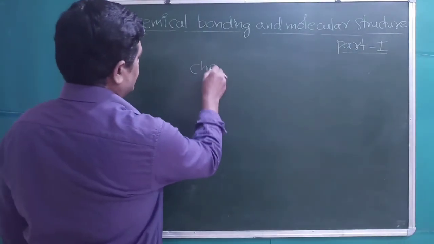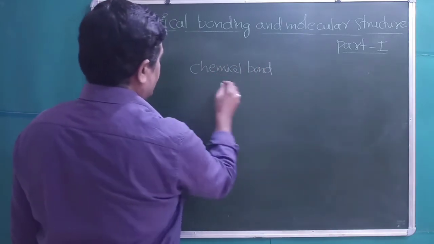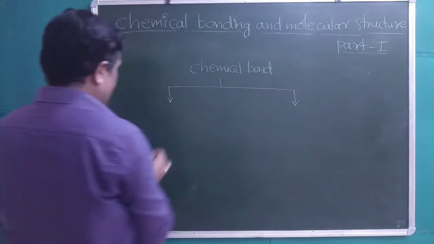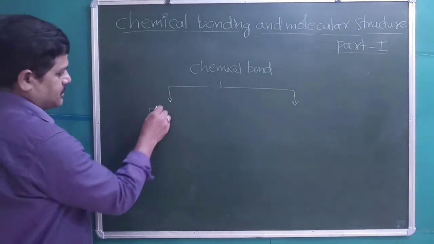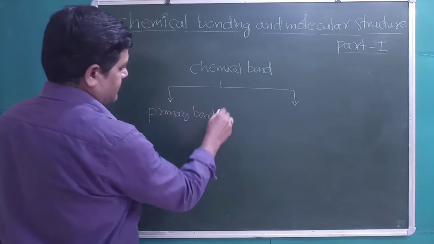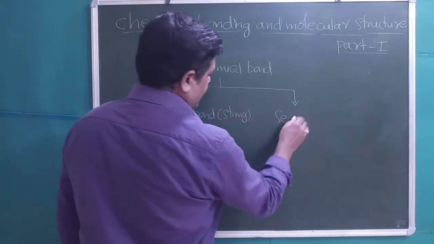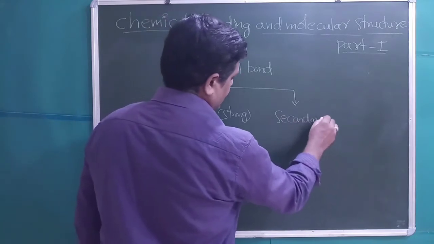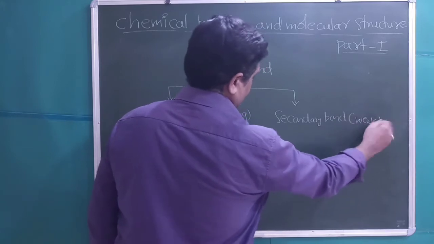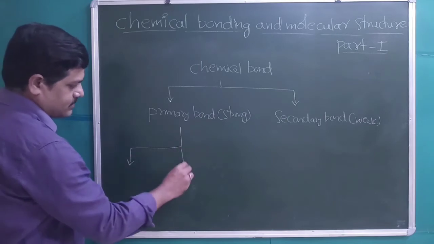Chemical bonds are primarily classified into two types: primary bond, strong bonds, and secondary bond, relatively weak. Primary bonds are again classified into three types.